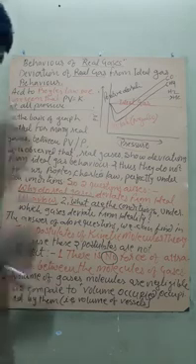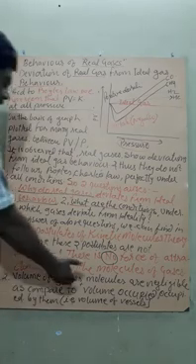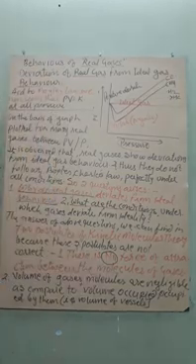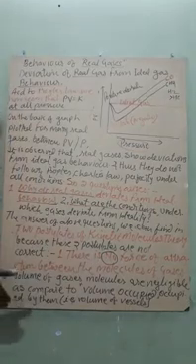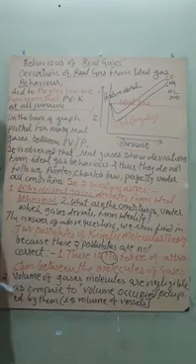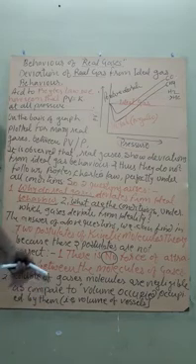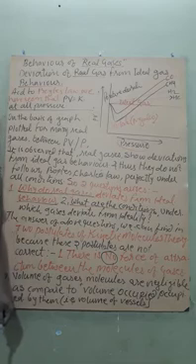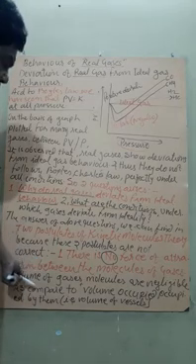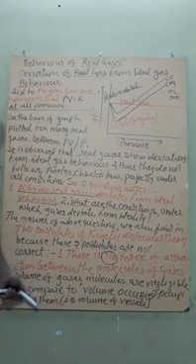The second postulate is that the volume of gas molecules is negligible compared to the volume occupied by them, that is, the volume of the vessel or container. Again, this is possible only at high temperature and low pressure, but at ordinary temperature and pressure it does not hold well, that is, it is not perfectly correct.